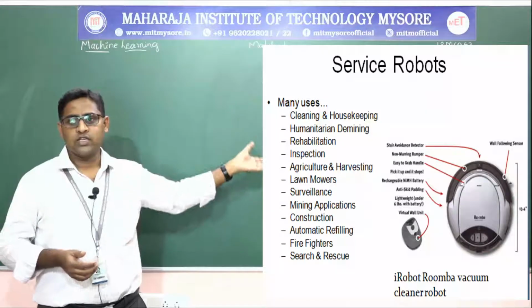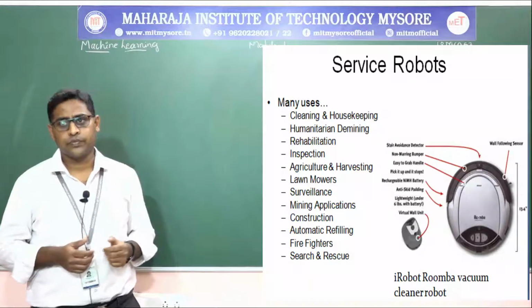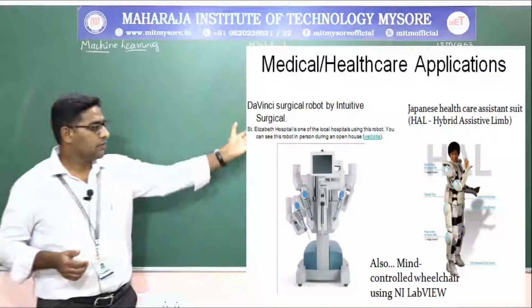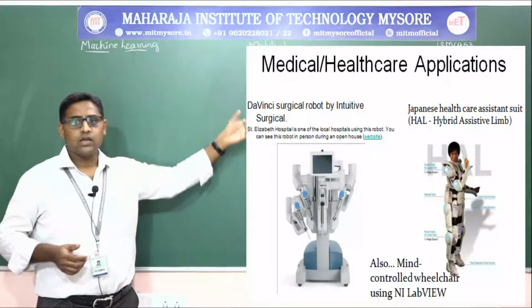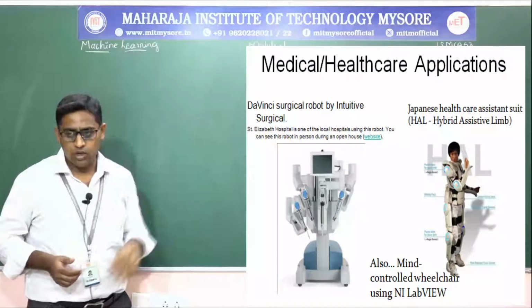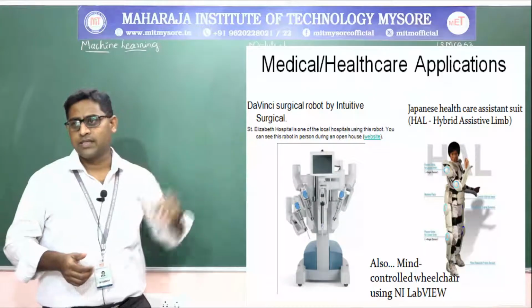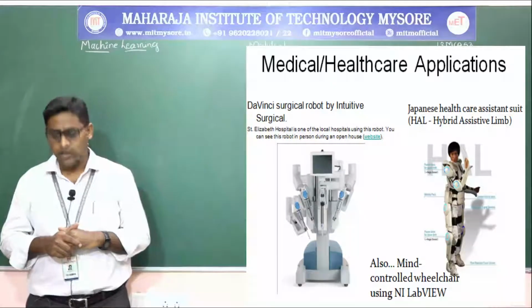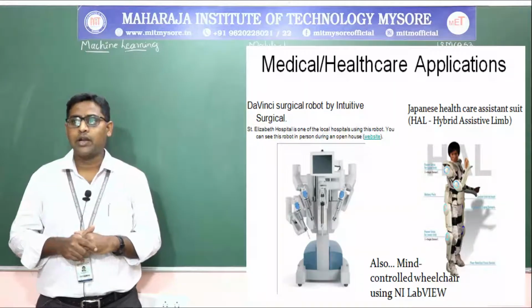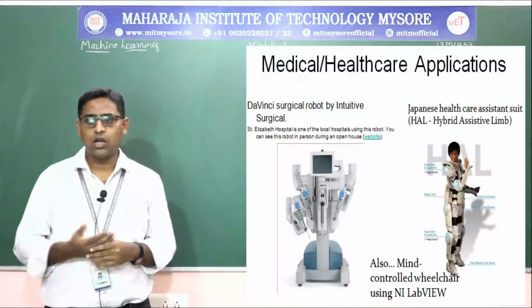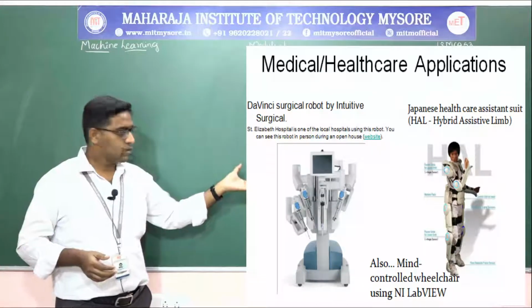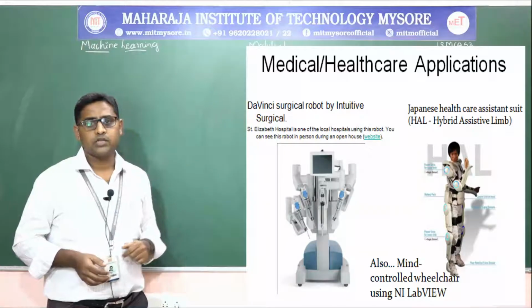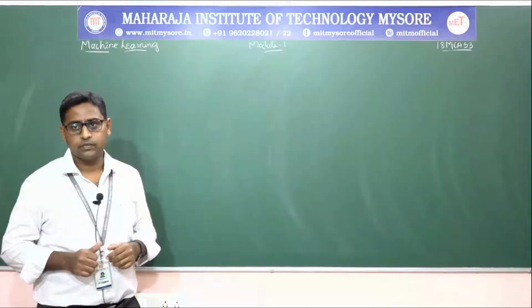These are the service robots applications. In the field of medical and healthcare, there are surgical robots, or else the Japanese healthcare assistant suit, that is called HAL or hybrid assistive limb, and so on. These are all the medical healthcare applications of robots.